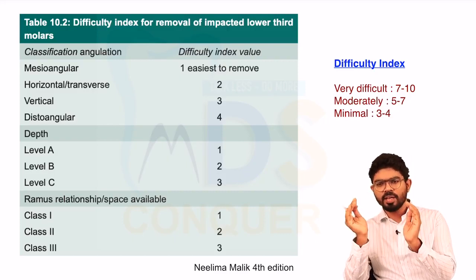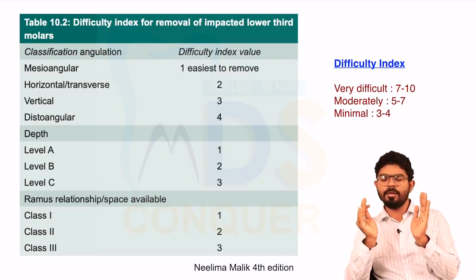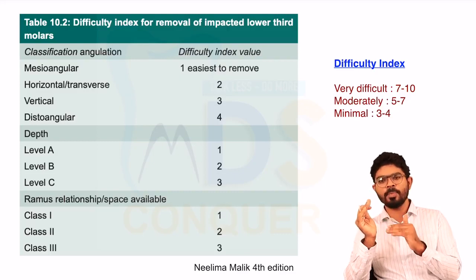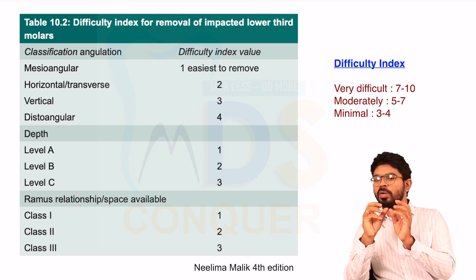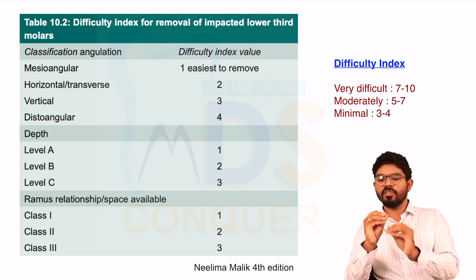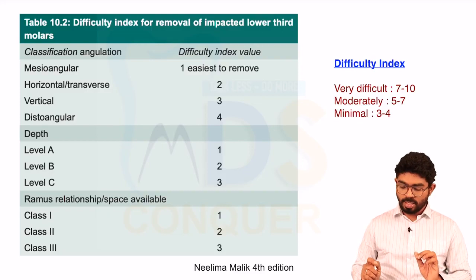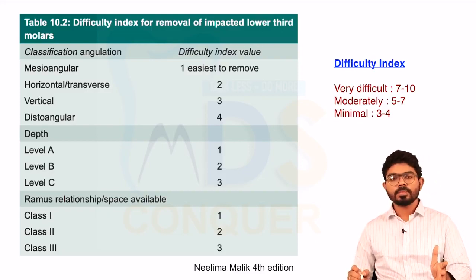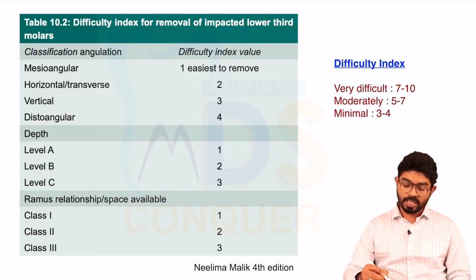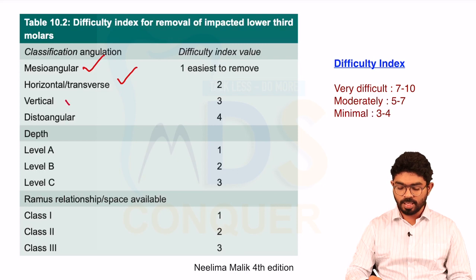They can give a radiograph. By seeing the radiograph, the ramus, and comparing with the occlusal surface of the second molar to the third molar, and by seeing the orientation of the third molar, you have to come to the conclusion of the difficulty index. Okay, the important thing. So this is a difficulty index which is taken from Neelima Malik, 4th edition. So coming to the types, that is mesioangular, horizontal, vertical, distoangular.